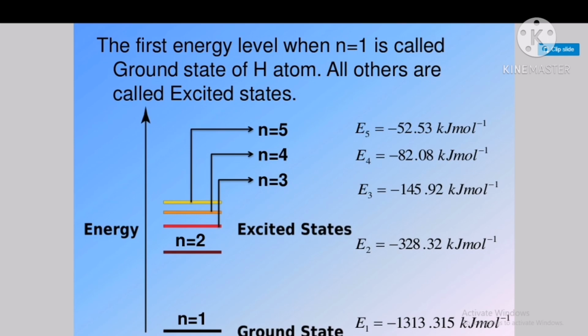This energy state we call the ground state, and all the higher energy states we call excited states. n equals 2 is the first excited state, n equals 3 is the second excited state, and so on. In that way we can find the energy of the Bohr orbit in the atom using Bohr's theory of hydrogen atom.